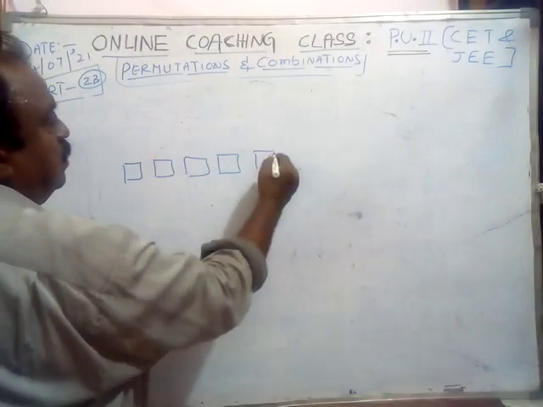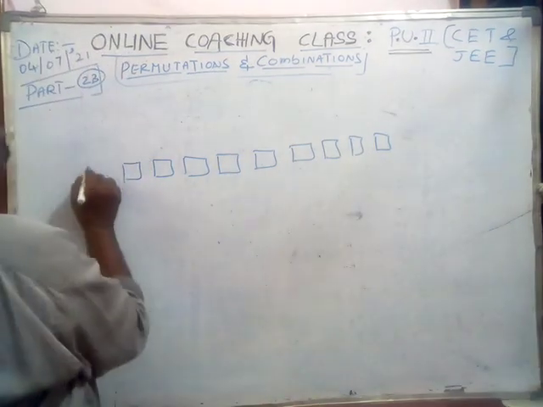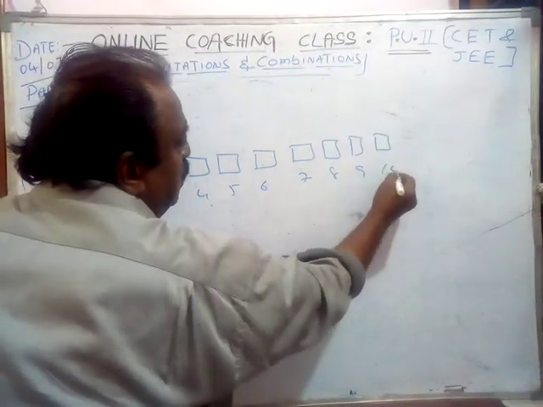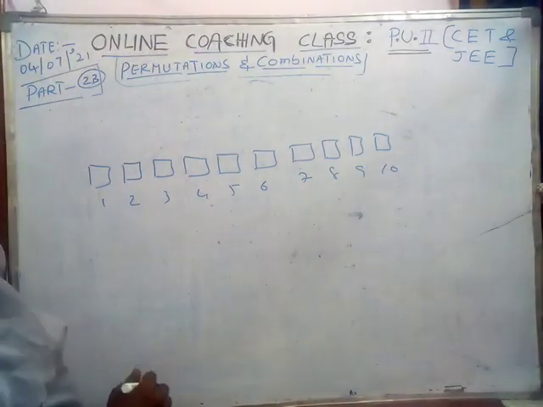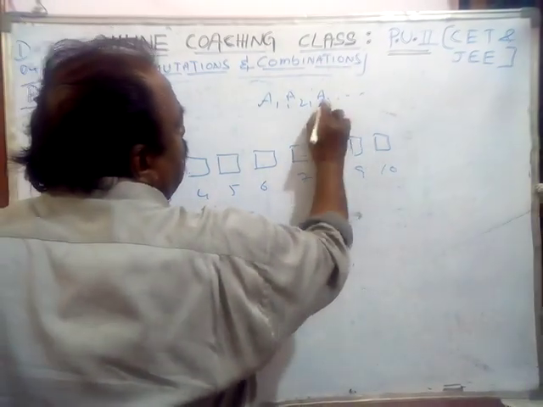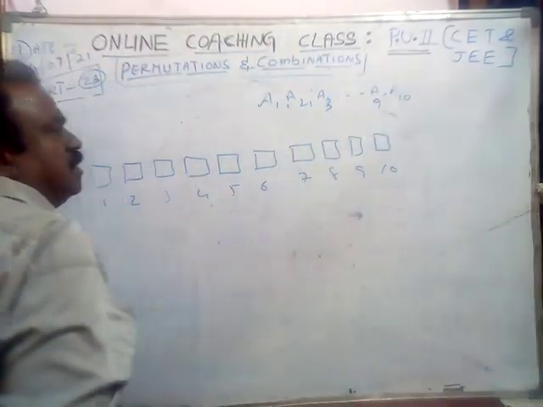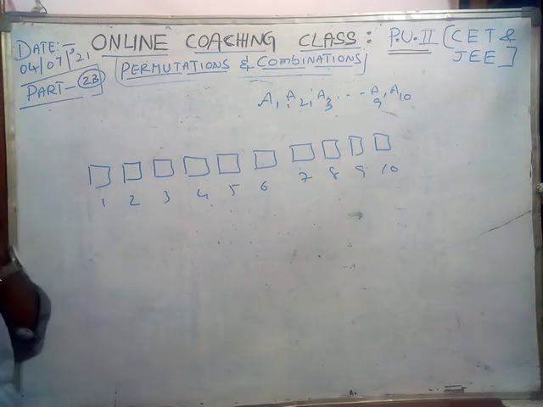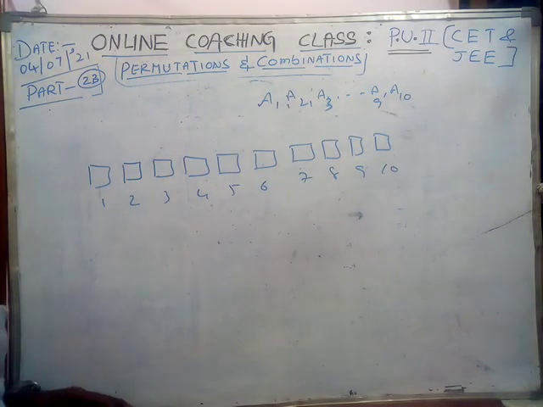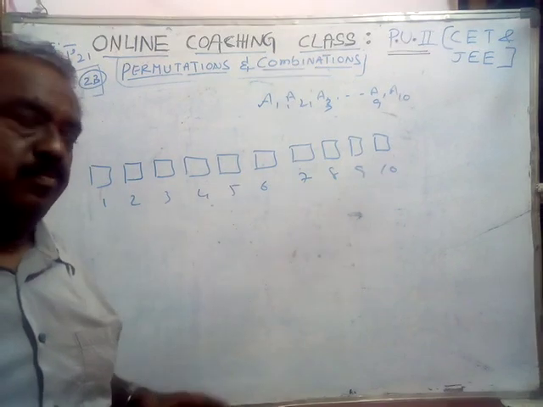Assume 10 chairs: first, second, third, fourth, fifth, sixth, seventh, eighth, ninth, tenth. The members are A1, A2, A3, up to A10. There are 10 persons at one side, 10 chairs are there, and they sit wherever they wish.